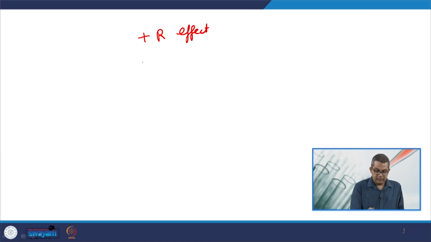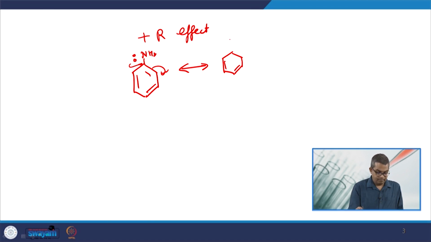Now you see that this is the lone pair. Now this is shifted to this one over here. Now you see, now here this becomes a double bond and the lone pair is shifted over here.